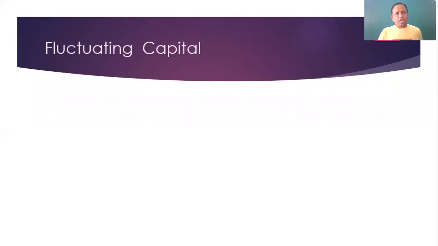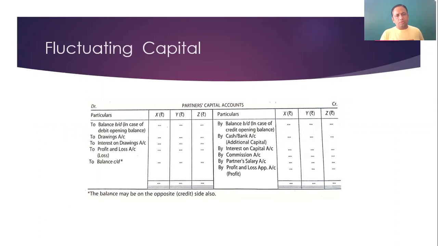While we are preparing a fluctuating capital account, there is a format or specimen of the partners capital account, how it is to be prepared. This is the specimen given in front of you. Earlier we did not write the balance of the capital account, but in this we prepare the capital balance as well as the other items related to the profit and loss appropriation account. They are both recorded in one separate account, that is the partners capital account.